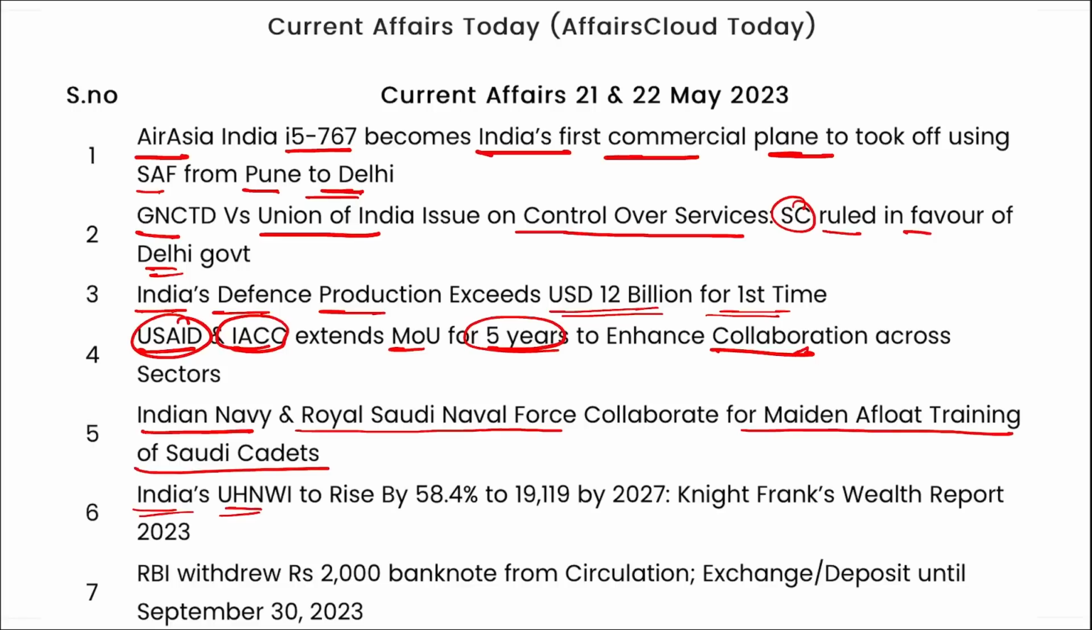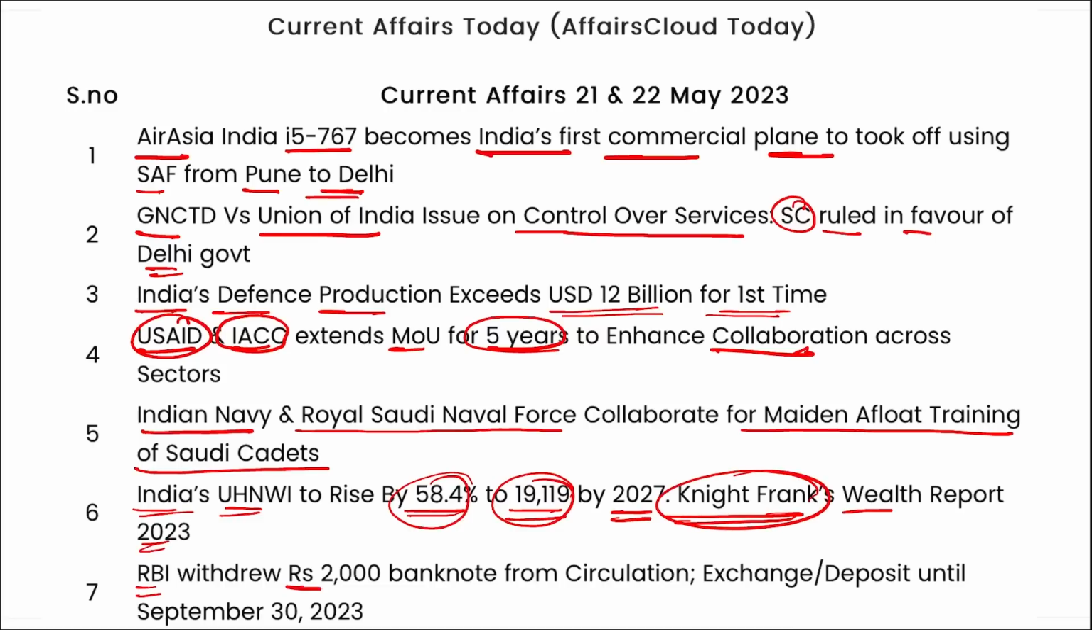India's ultra high net worth individuals will rise by 58.4% to 19,119 by 2027, as per the data released by Knight Frank's Wealth Report 2023.